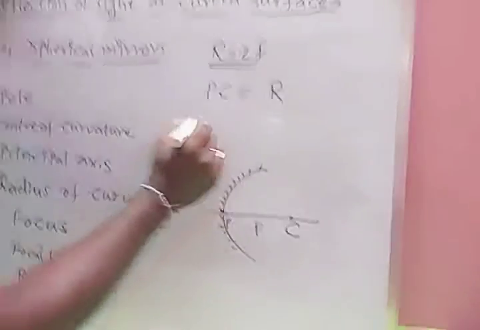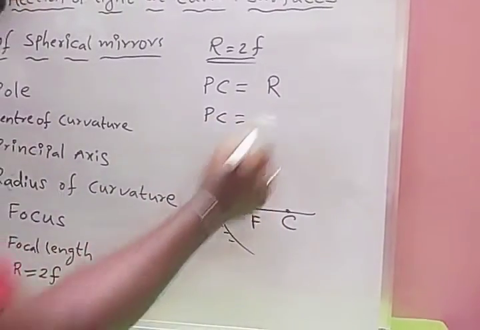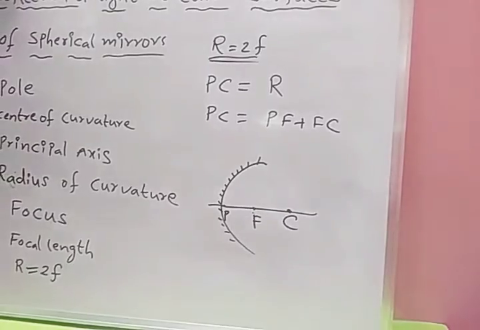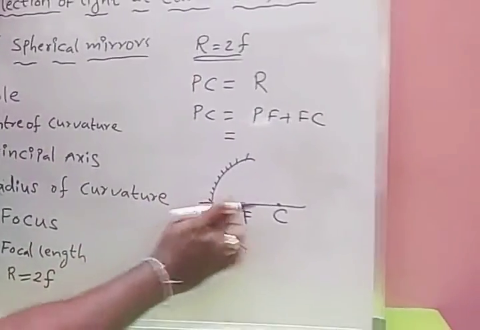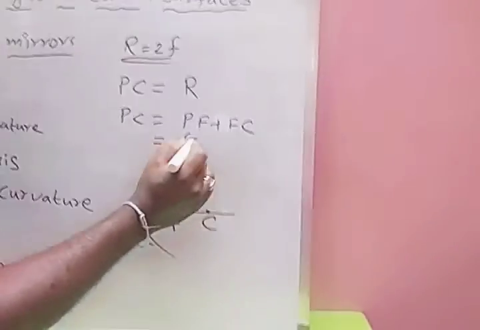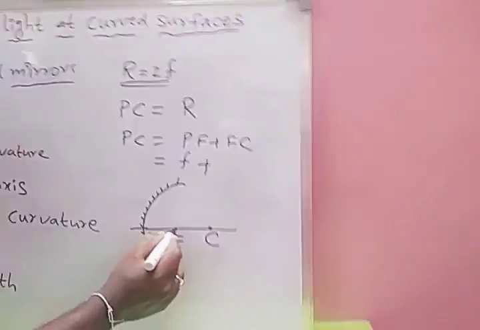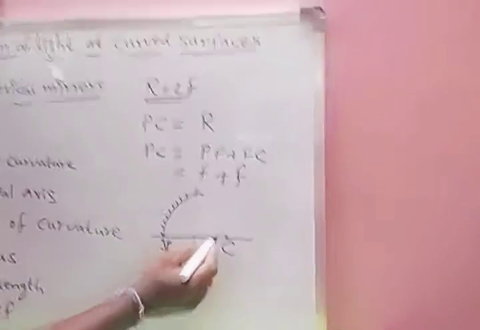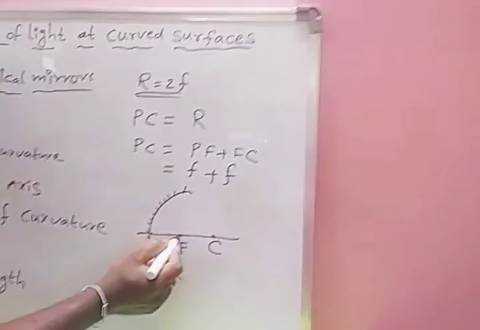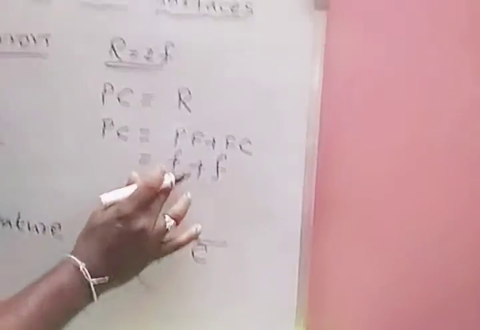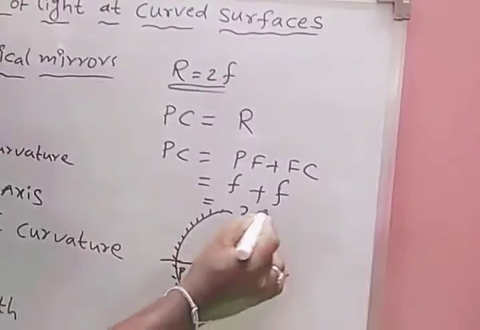So here PC equals, we write as PF plus FC. PF is nothing but F. And FC is also equal to F. Why? Because the distance from P to F is equal to the distance from F to C. So here F plus F equals 2F.